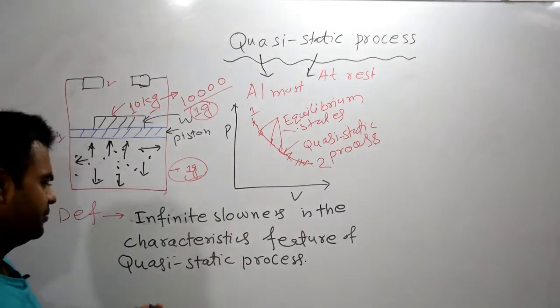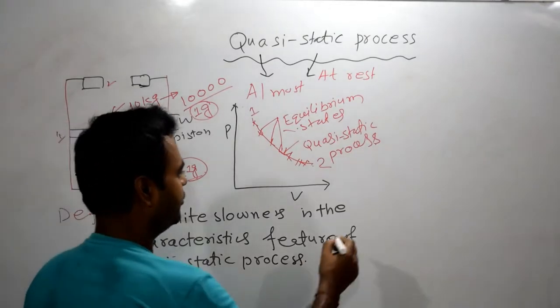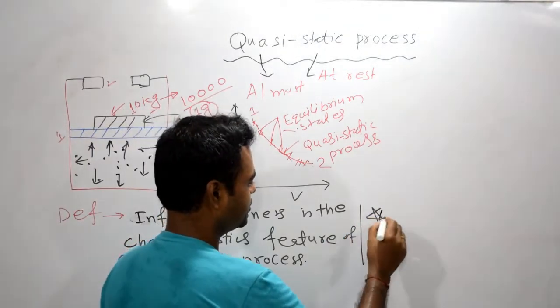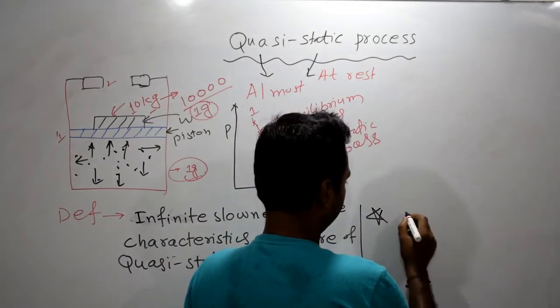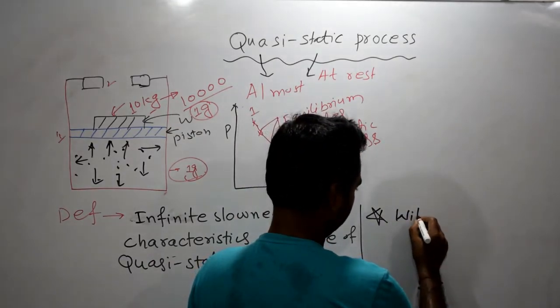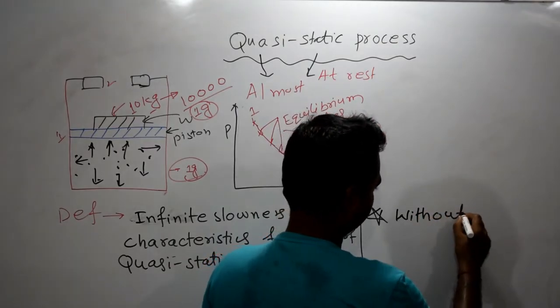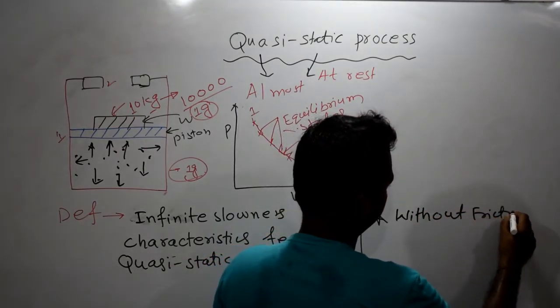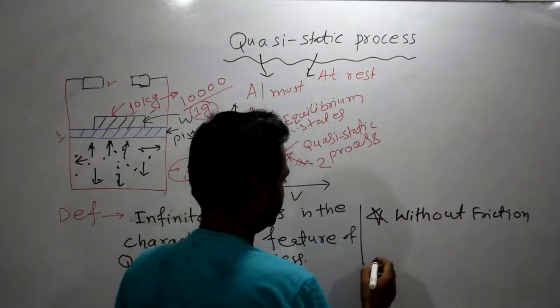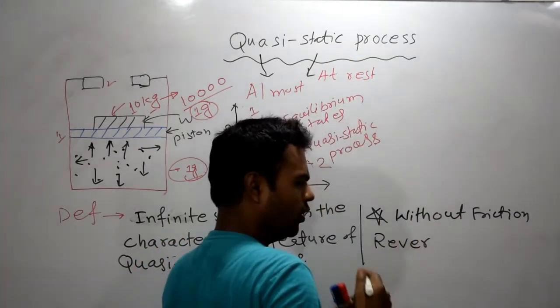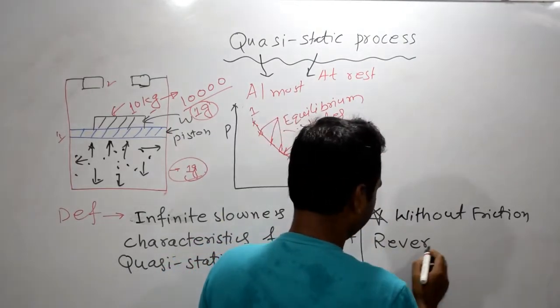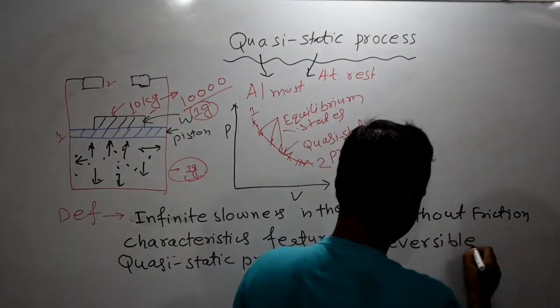This is basically the definition of quasi-static process. One important point, let me tell you, that is also important. If there is no friction, this quasi-static process is also known as a reversible process. Let me tell you how it will be. I will show you also here.